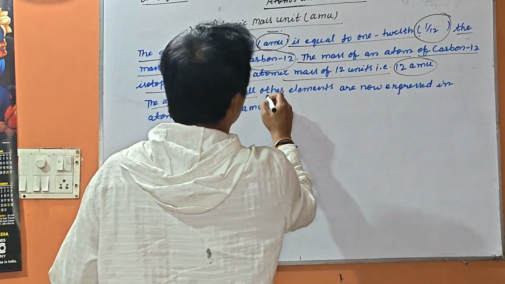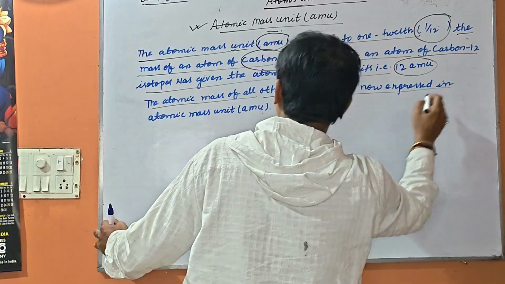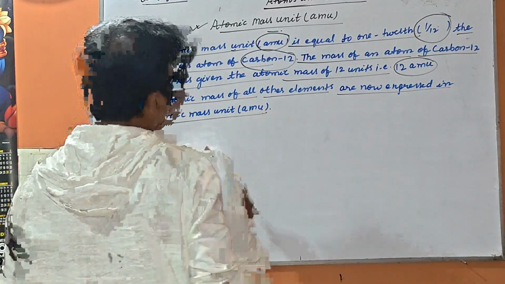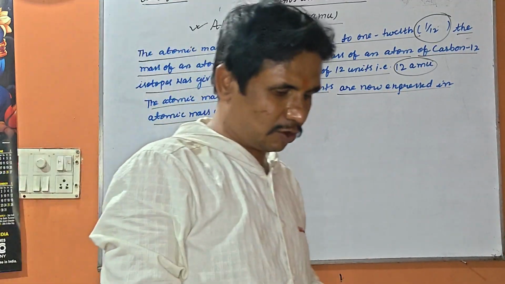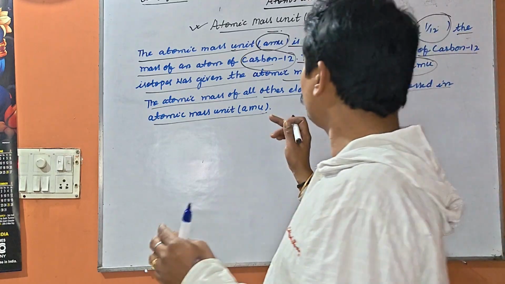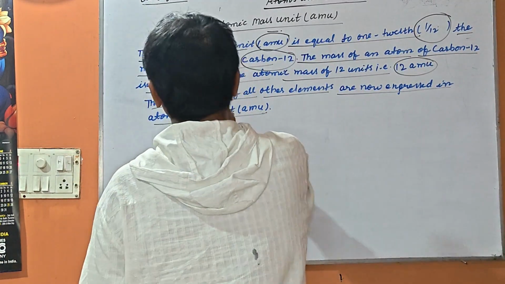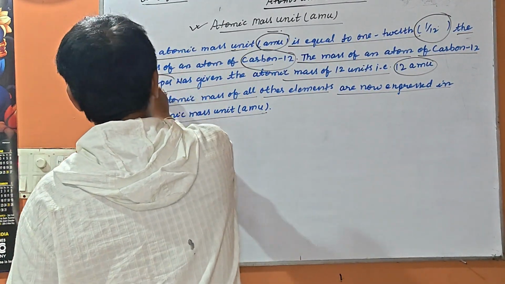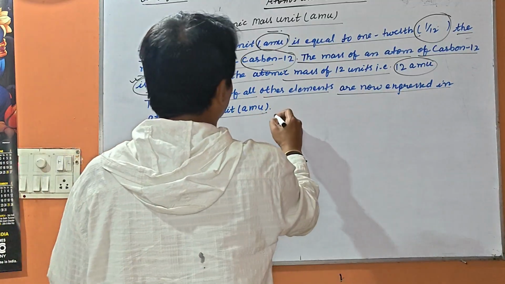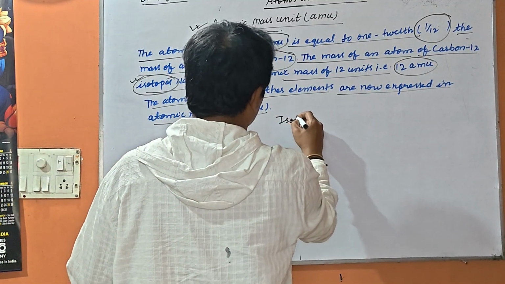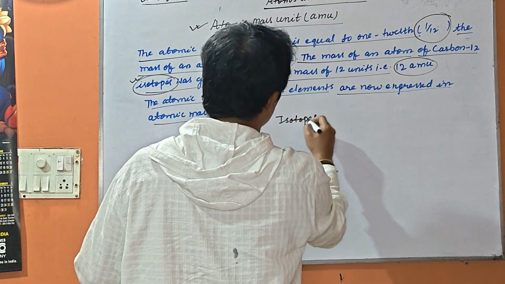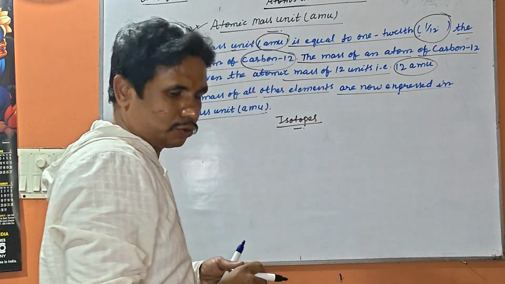The atomic mass of all other elements are now expressed in atomic mass unit. So the new term comes here, the isotopes. What do you understand by isotopes?